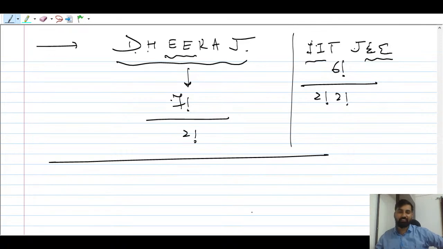In fact, Stanford University also has given one example. One of the professors was giving one example, so that example you can take. MISSISSIPPI or something is there. I forgot the word. I will bring it and talk about it here, don't worry. In fact, let me check that word. That word is important. Yeah, I got it.